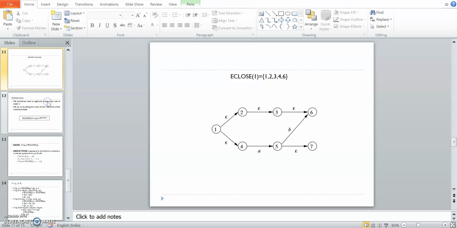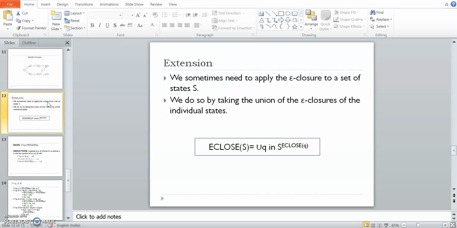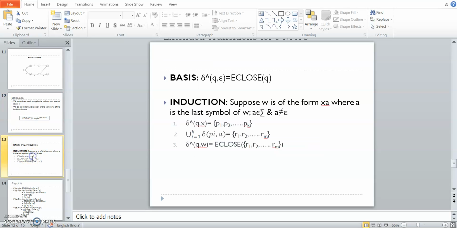Now, the extension: what is the epsilon closure of a set? We sometimes need to apply epsilon closure to a set of states S. We do so by taking the union of the epsilon closures of the individual states, right? That means epsilon closure of S is the union of the epsilon closures of all the states in S. So this is the equation. We can apply this practically.